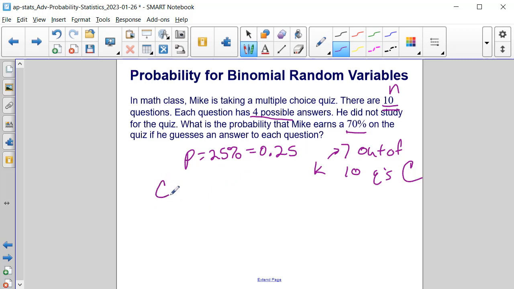So we're doing a combination of 10 questions. We need to get any 7 of them correct. And we have to multiply that by the probability of getting it correct, raised to the 7th power, because we need to get it correct 7 times, times the probability of getting it incorrect, which is 75% of the time, for the remaining 3.